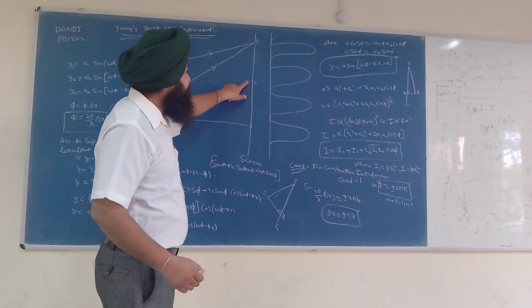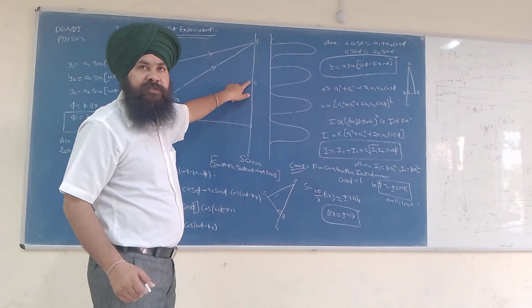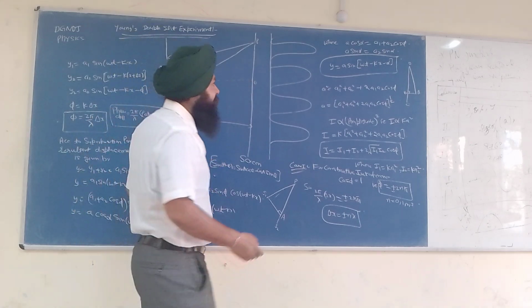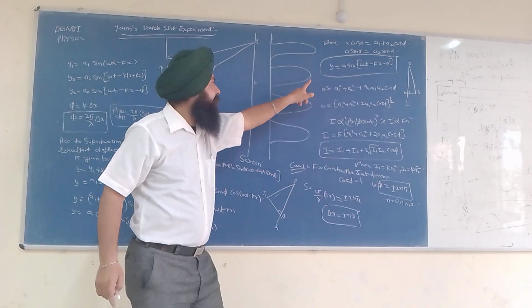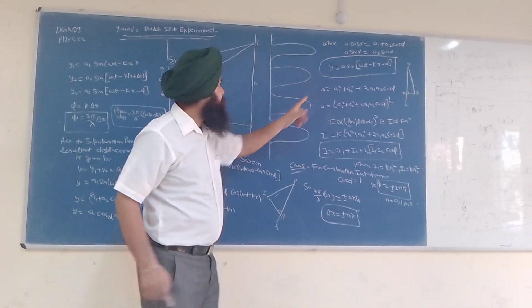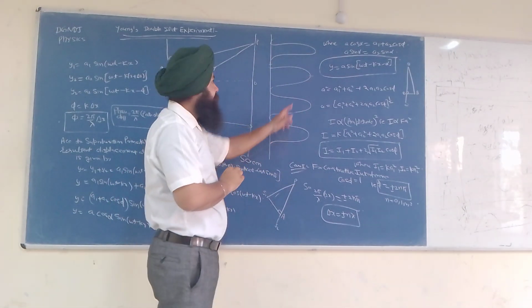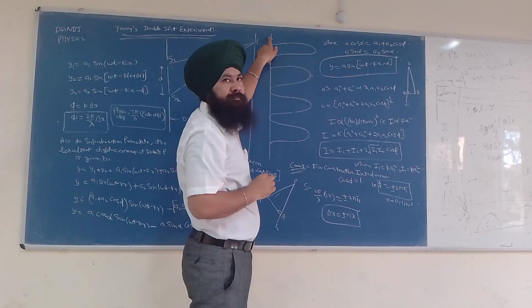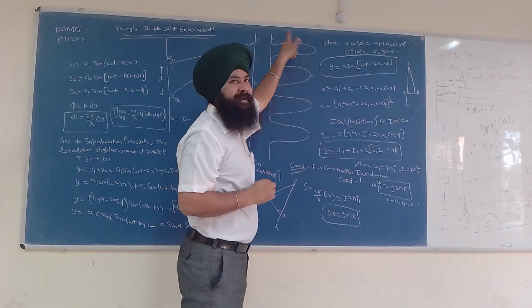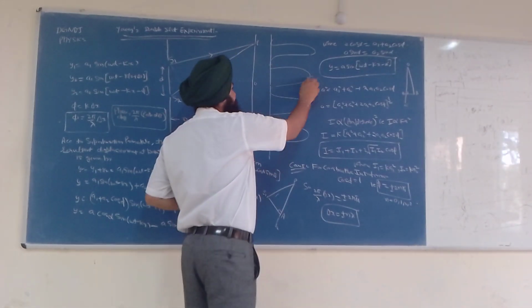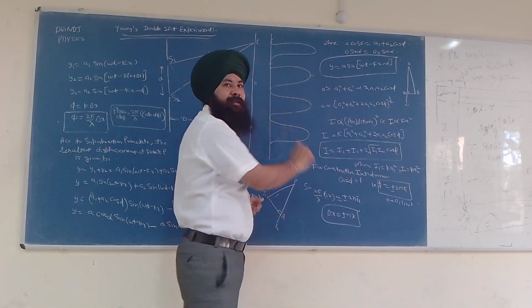Let us see when they meet at point O, at the central maximum. What kind of pattern do we get? We get a central maximum intensity, which is the maximum intensity, and this is the minimum intensity. Maximum, minimum, maximum, minimum: bright, dark, bright, dark.